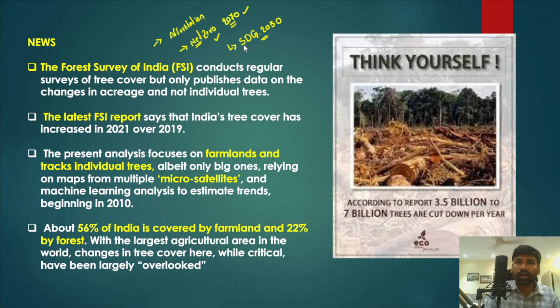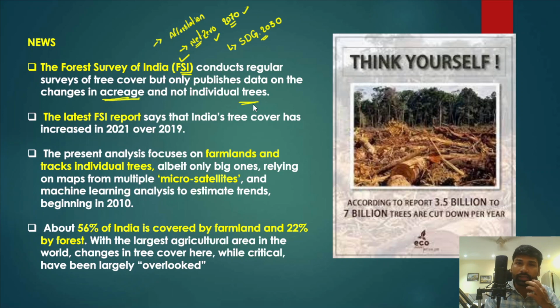Now, this news article is also telling us that the Forest Survey of India conducts regular surveys on the forest cover or tree cover across the country. But the problem with the Forest Survey of India data is that it publishes data on changes in the acreage and not individual trees.